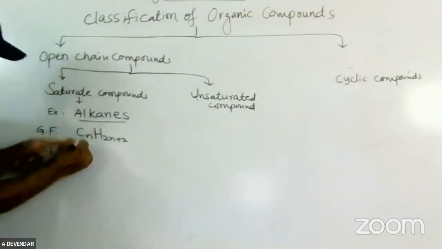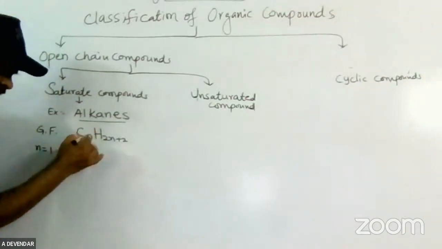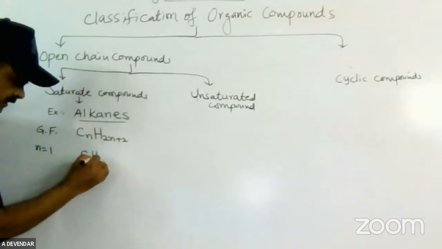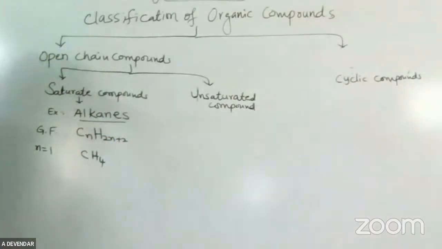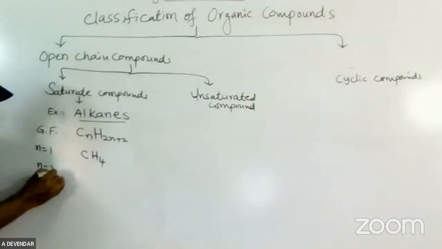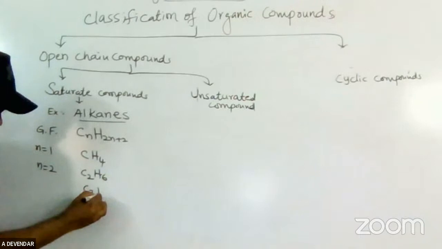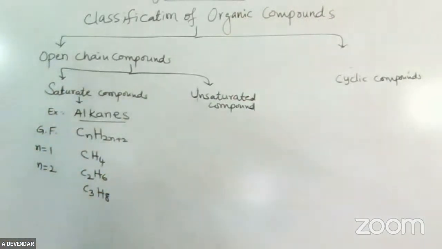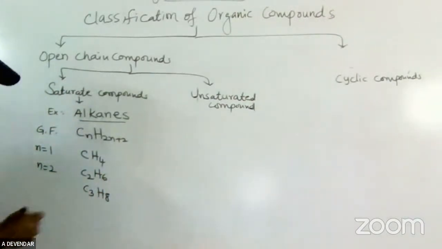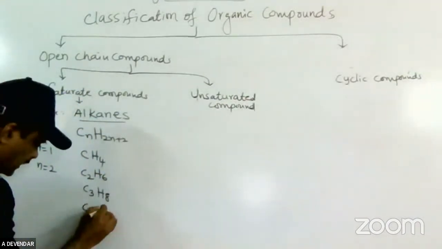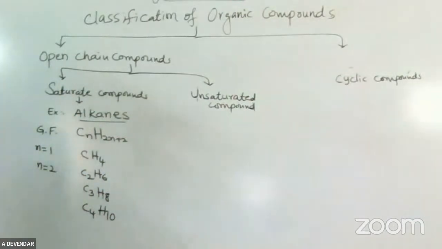If n is equal to 1, you are writing C1, and H is 2 times 1 plus 2, that is 4. It is nothing but CH4. If n is 2, it is C2H6. If 3, it is C3H8. Okay. So friends, like this, you are writing the compounds, C4H10. This comes under the saturated compounds that are called alkanes.